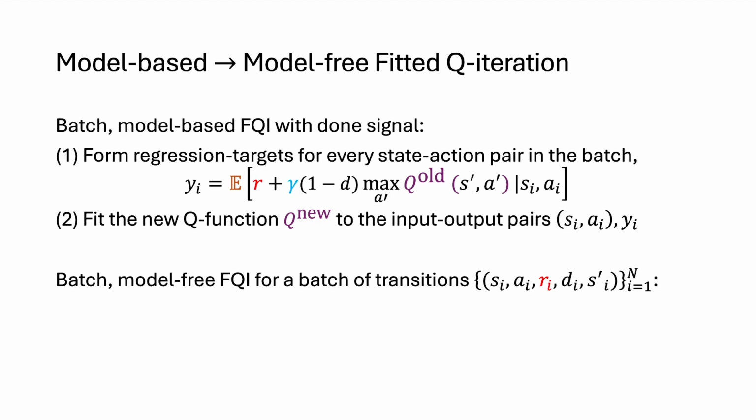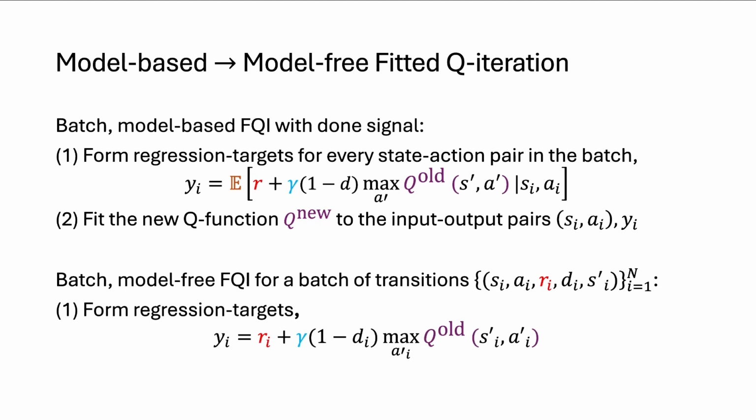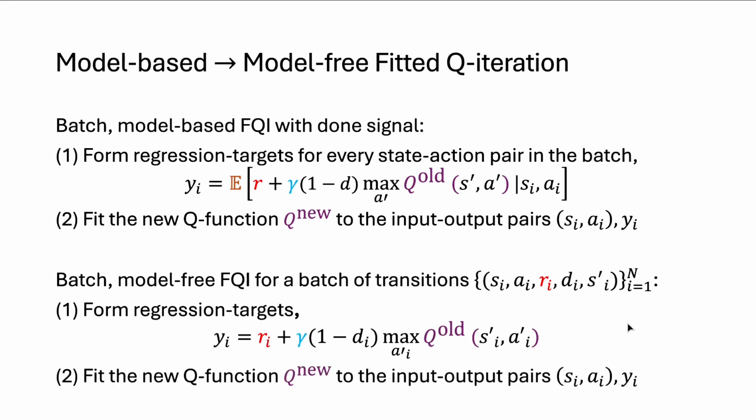In batch model-free fitted Q iteration, we're given a batch of transitions: s_i, a_i, the reward r_i that I get off them, d_i, the done signal for whether I transition into a terminal next state, and then what that next state is, s_i prime. We form regression targets at every s_i, a_i in that batch using that transition. So we're changing the expectation here to a sample of a transition off that state-action pair. And then again, we've just got a data set that we're going to fit our new Q function to.